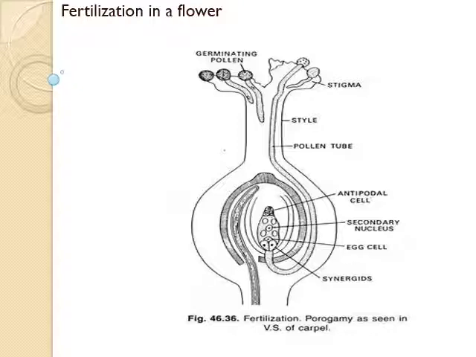Next, we will see fertilization. Fertilization is a process that occurs after pollination and germination of pollen. Fertilization means fusion of male gametes with the female gametes, that is the ovum, to form a diploid zygote.